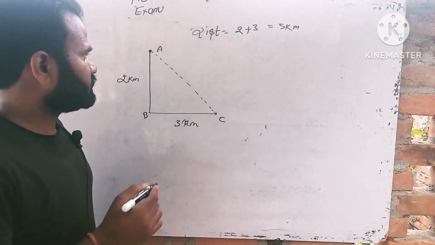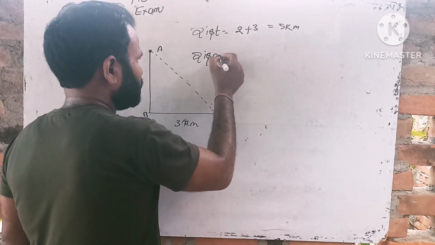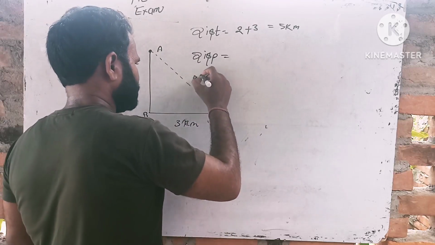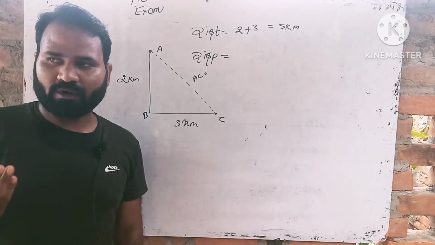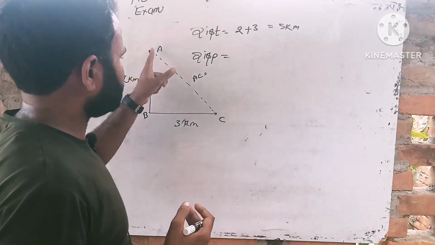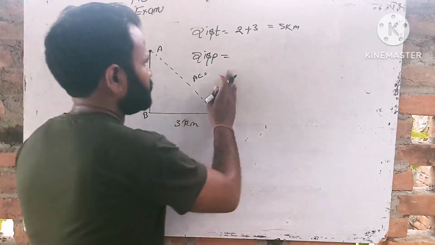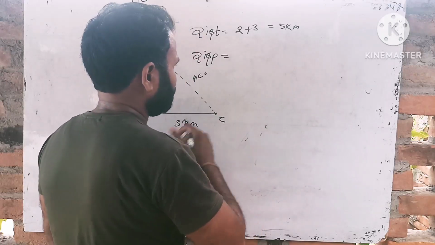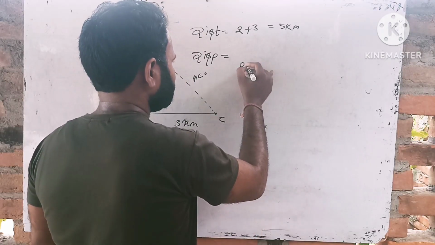And students, let us consider the displacement. Displacement is equal to the value of AC. What is the distance between A and C? We apply the Pythagoras theorem.